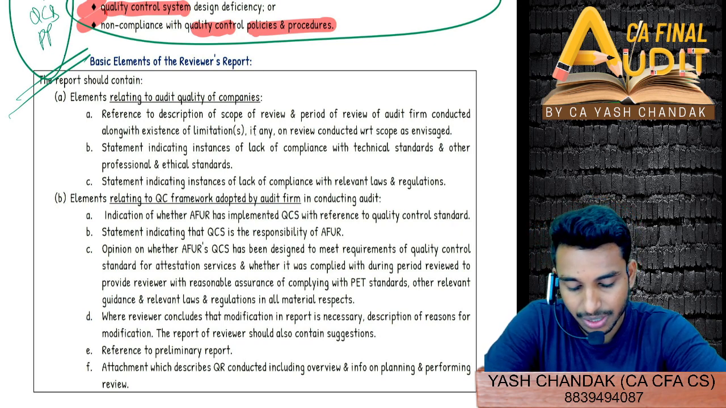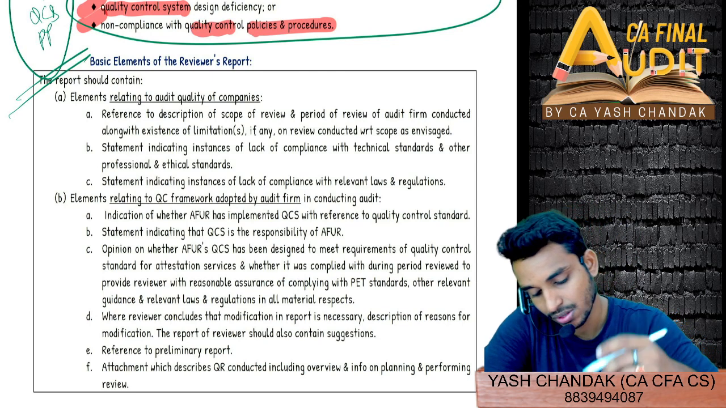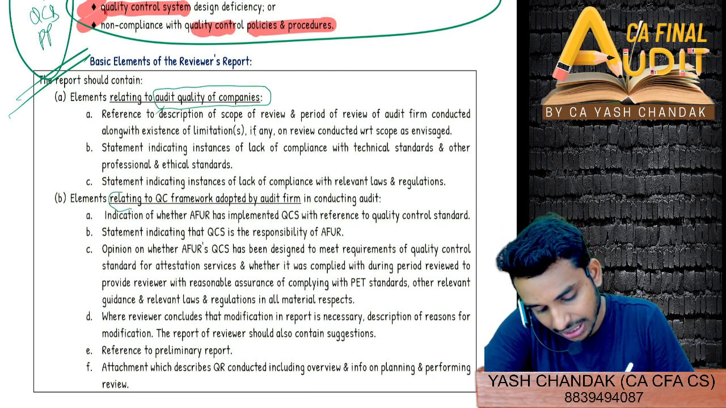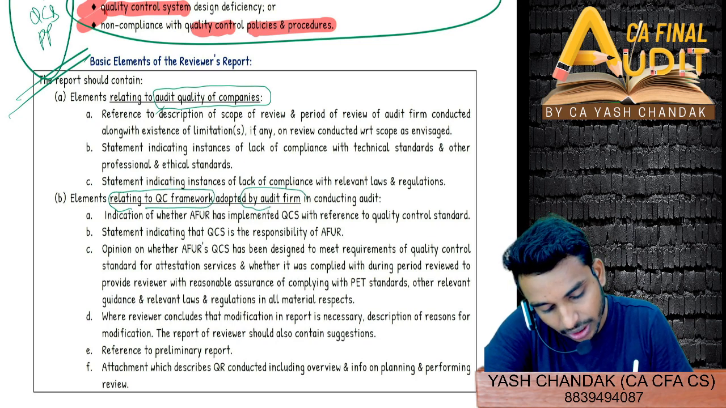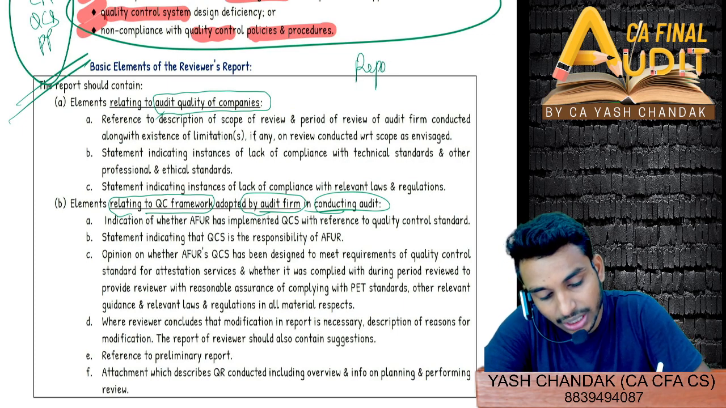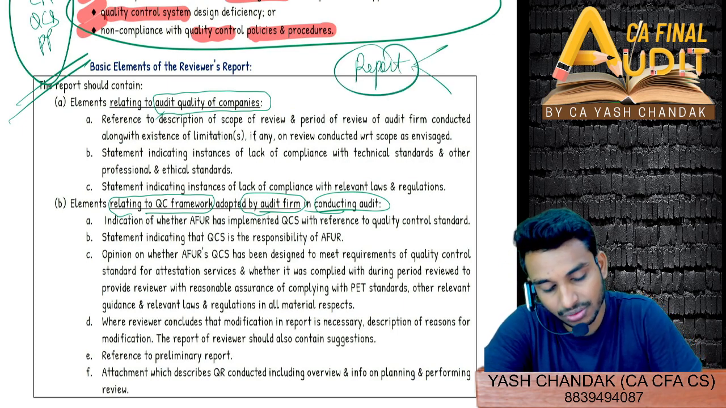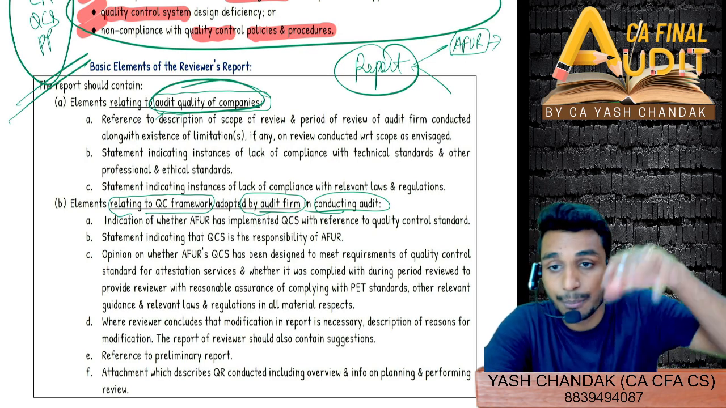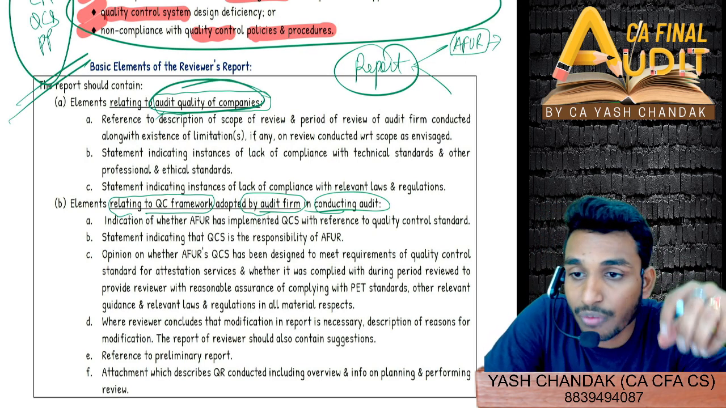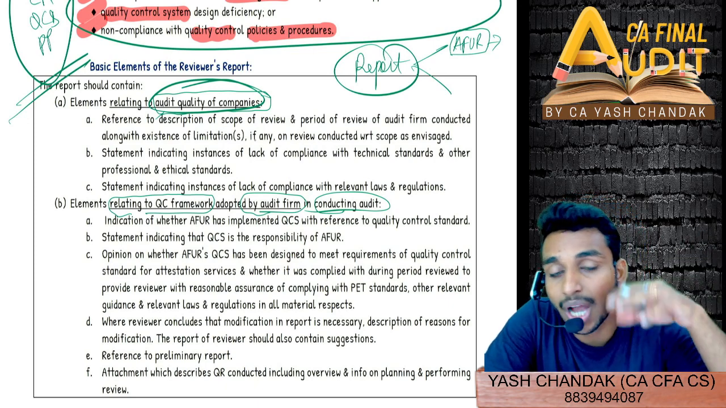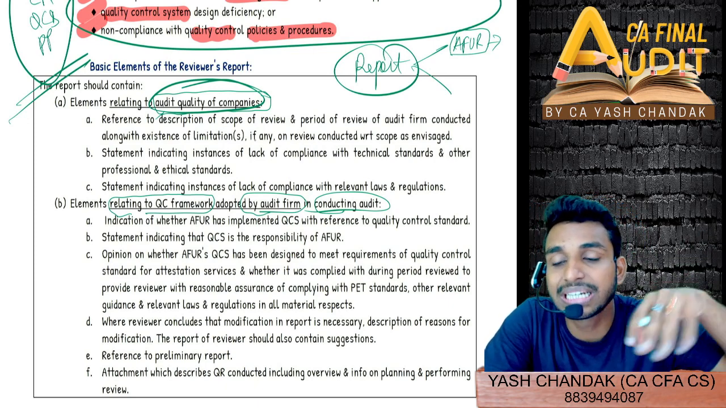Now let's come to the basic elements of the review report. So there is an element relating to audit quality of companies, and an element relating to the quality control framework adopted by the audit firm in conducting the audit. Basically, the technical review report will be divided into two parts. The first part is how the AFUR has conducted the audit of the company, the company because of which the quality review of the AFUR was done, because of which AFUR has been picked up for quality review. The same company, how he has done the audit, the quality of audit that he has performed.